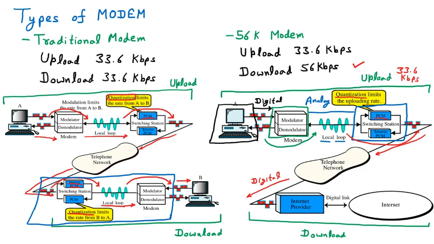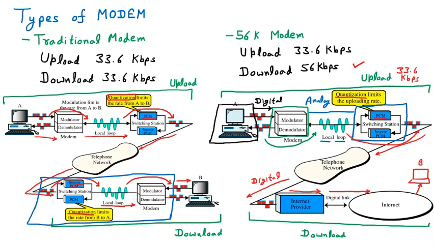What we are saying here is we are having the digital data and it is given to the ISP, Internet Service Provider. The Internet Service Provider works on digital data and it is directly given to the internet. And from the internet, the system can download the data. Let us suppose we are having the system here, and that system can download the digital data directly. Supposing this is system B.